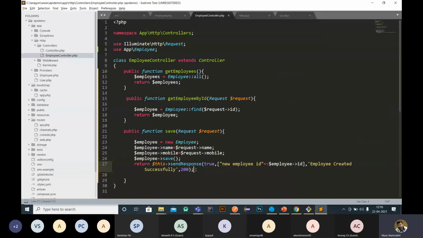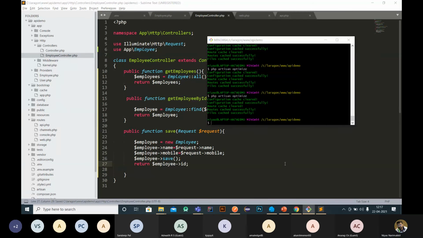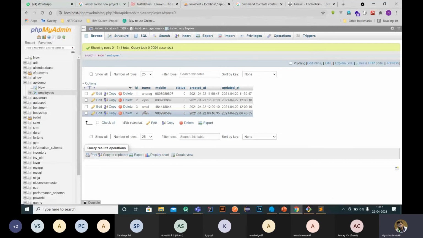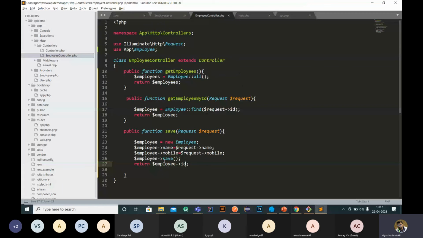Send response, we have to encode. Okay, so I'm not using this. So I'm just using this return employee ID currently. So for the send methods I have to add some more. If you're using send response, I have to add some more. This is created in the backend, but the response is not. Okay, we can see that it is created, but what happens with send response, if you want to integrate the send response, I have to add that API. I just created an API helper. I have to add that API helper. Under API helper, I'm using the send response function and all. Okay, so here I'm just using this return employee.